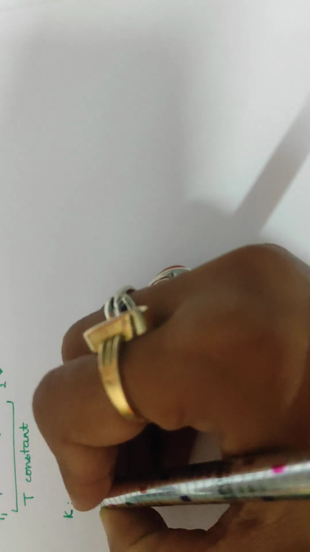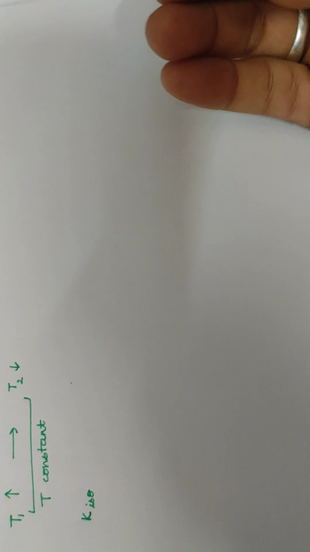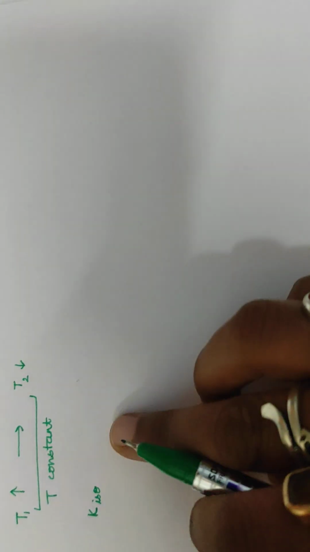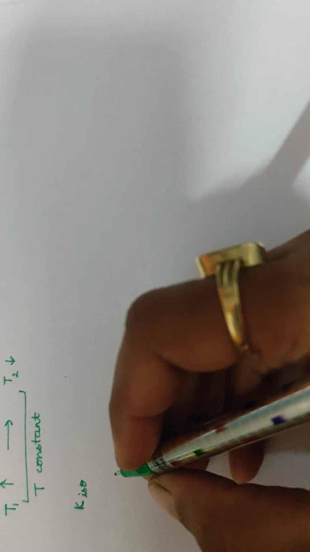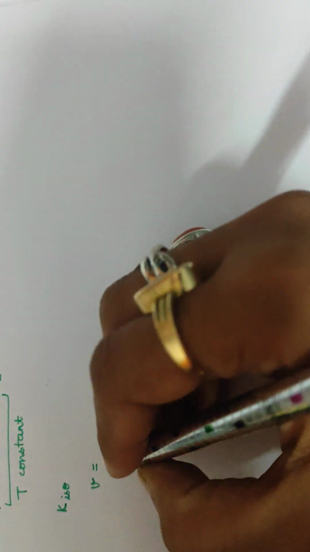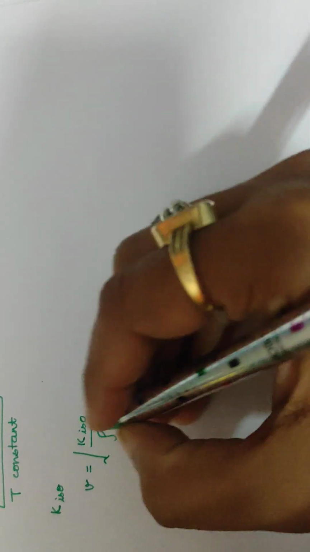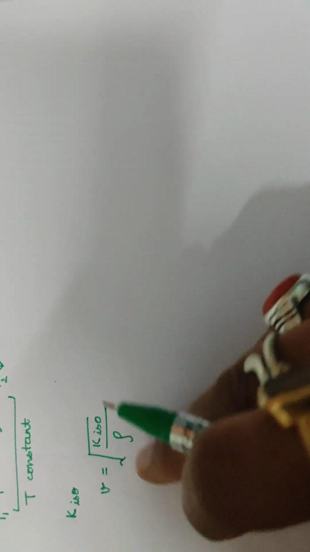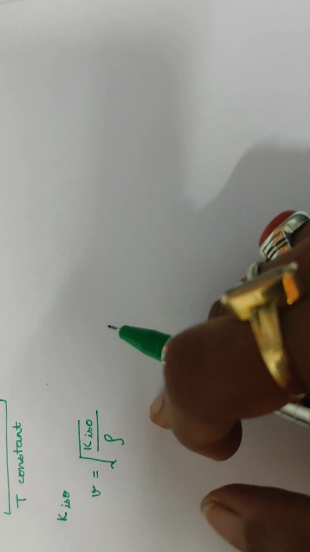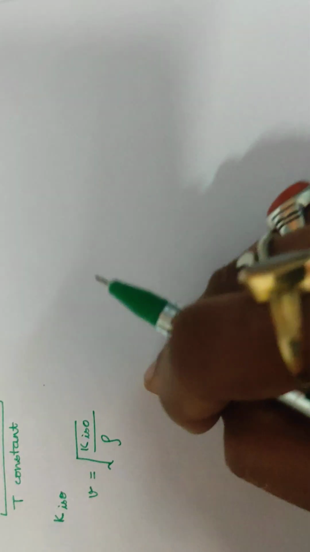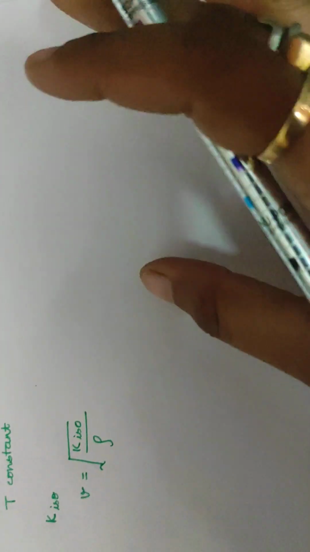So here the coefficient of bulk modulus, which represents its isothermal volume elasticity, is kappa isothermal. Then according to the speed of a longitudinal wave, we get speed equals under root kappa isothermal by rho, which is the density. You have already found this in case of speed of longitudinal wave: the speed came out to be under root kappa by rho. That is the same thing we are using, only we have replaced kappa by kappa isothermal.